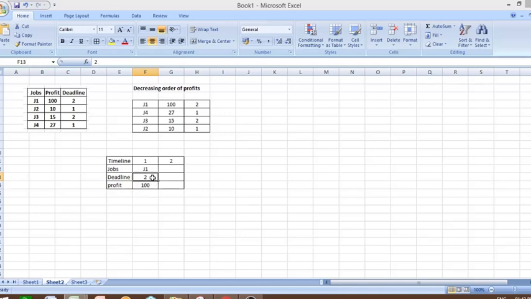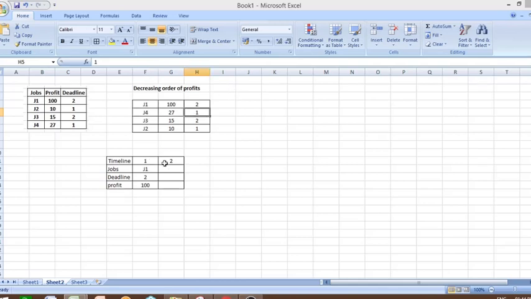Now you will say the deadline is 2, why we are executing it over here? Because it is the first available job with the maximum profit. So it is possible, even though the deadline is 2, we can execute the job before its deadline also, right? Because we are earning maximum profit over here. That is why it is allowed. Now consider the next job in sequence. So job 4, its deadline is 1. Now next highest profit is of job 4. Now consider job 4, its deadline is 1.